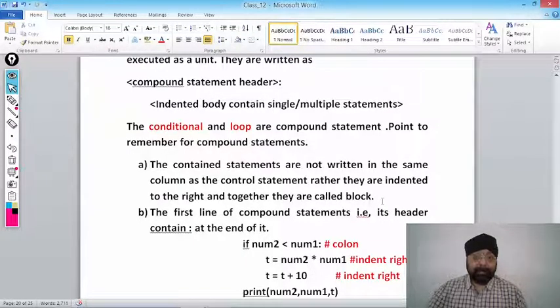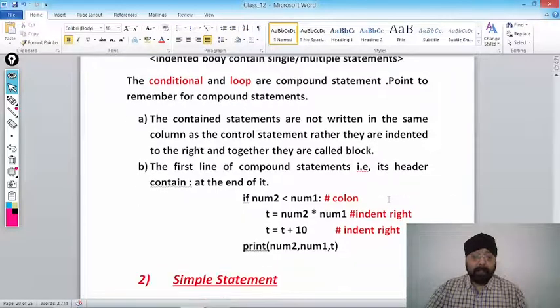Getting my point? The contained statements are not written in the same column as the control statement, rather they are indented to the right, together they are called block. Like if block, else block, loop block, these are known as blocks. The first line of the compound statement, that is its header, contains a colon at the end of it. तो जहाँ से भी आपको block start करना है, at the end it should have a colon.